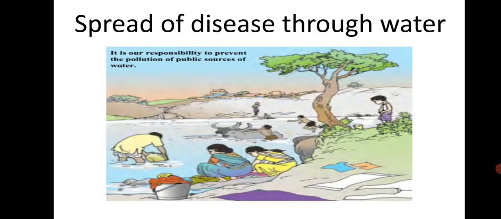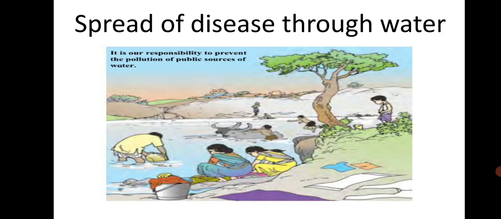Let's learn about spread of disease through water. What different activities are going on in the given picture? We can see a cattle is being bathed. Women are washing clothes. A boy has finished defecating. A man and a woman are carrying water for their use. Children are seen swimming and bathing.